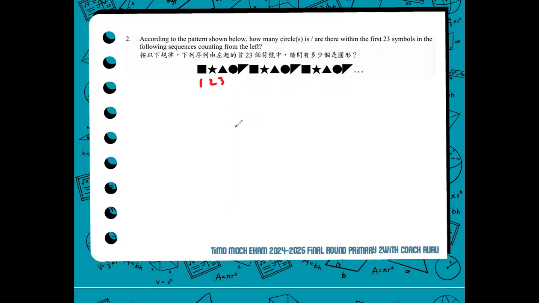So before we work on this and figure out how many circles, we study first the pattern. What really is going on in the pattern? So you have a square, a star, a triangle, a circle, and another triangle. And the pattern repeats every 5 symbols.